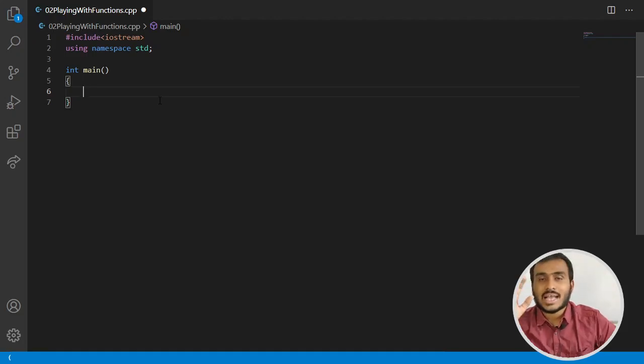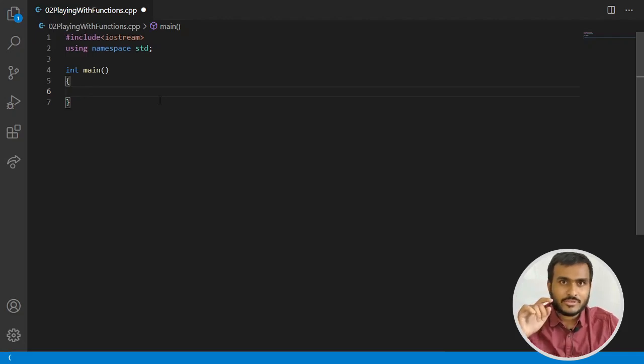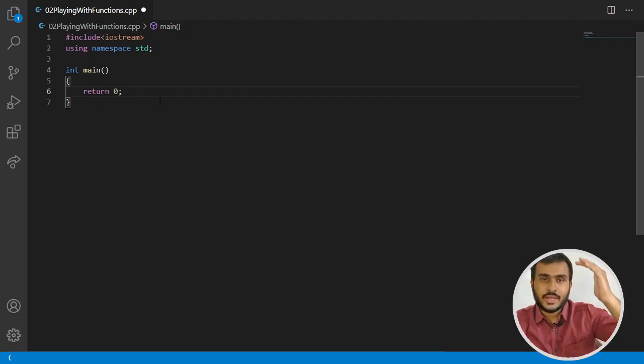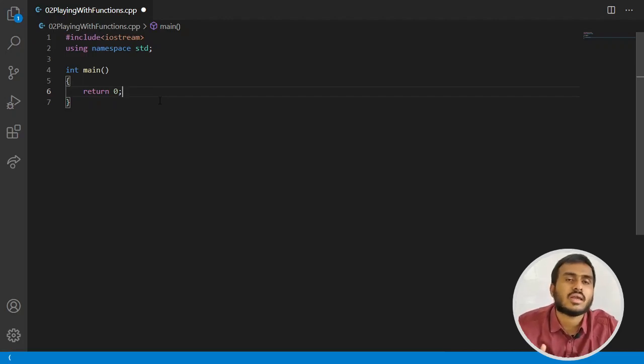So that's the reason, as a best practice, always remember from now on, the basic schema of C++ code is going to be this: hash include iostream, using namespace std, int main, return 0. Okay, so you should always return 0 from your main function until and unless your code is facing some exceptions. Okay, so I hope you are very clear with this point now: who calls main function? Operating system calls it. What should be the return value of main function? It should be 0 if there is no error. It should be non-zero positive value if there is some error.